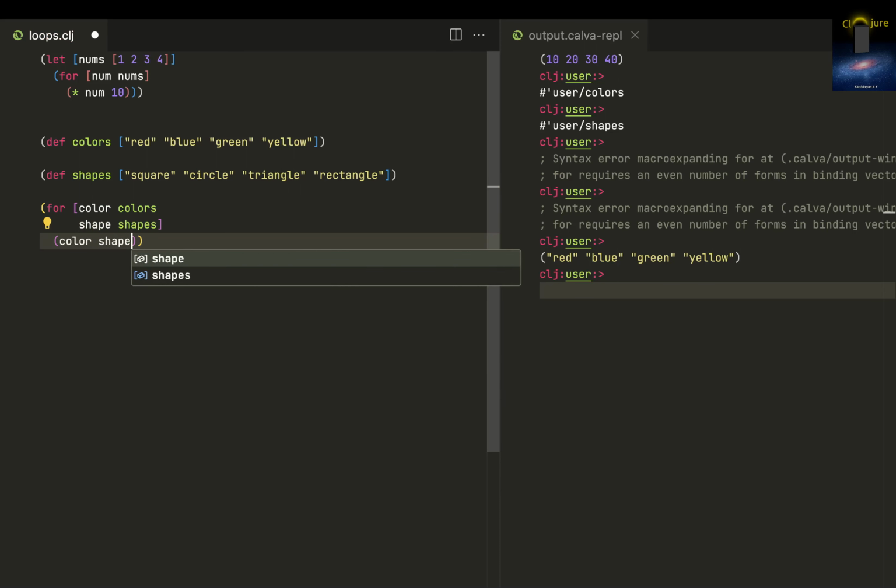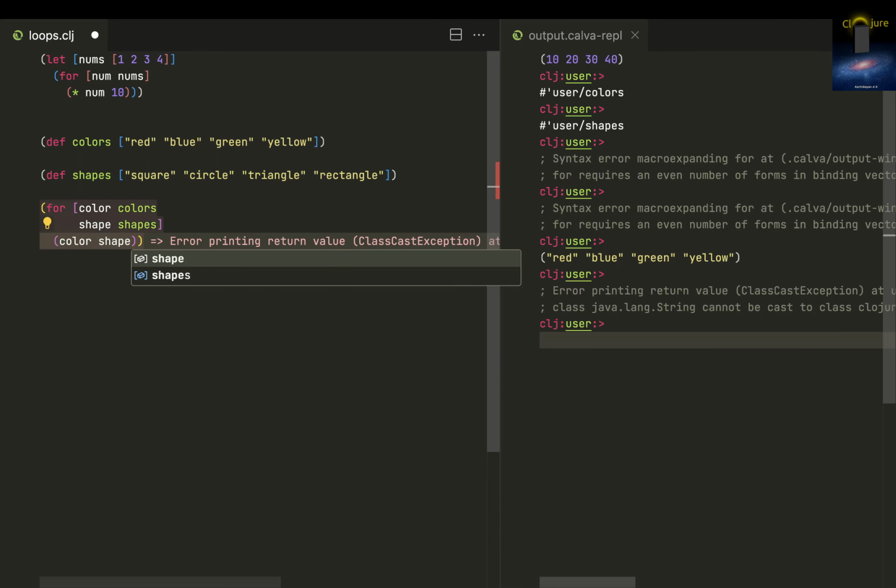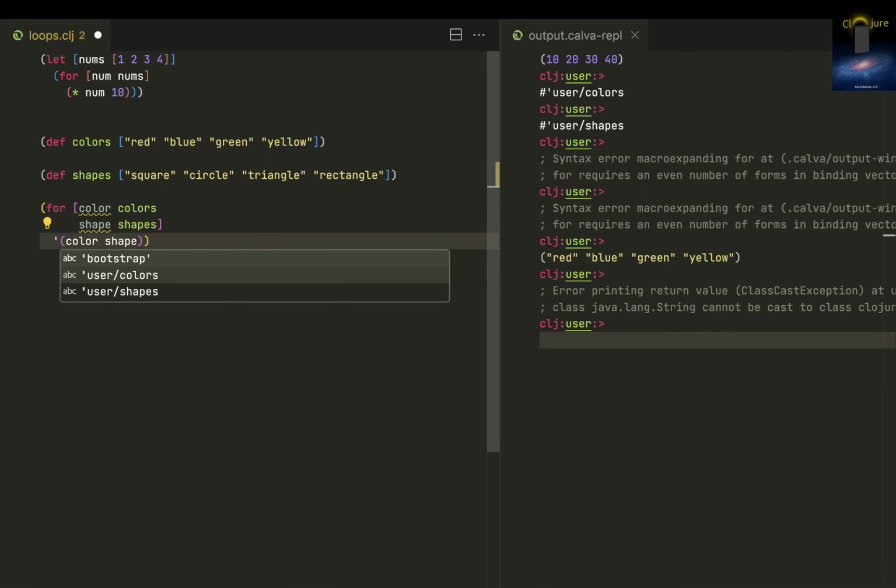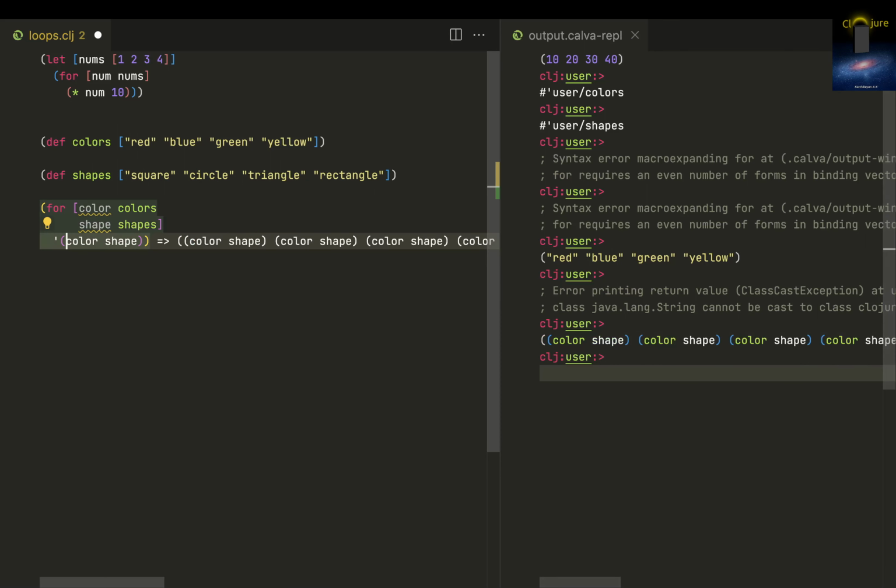Okay, so let me just do that. Oops. I think I should put something like this. Why is it giving me this? Okay, let me put a string over here and concatenate it. So string: color, space, shape. Okay, so I'm just doing that.